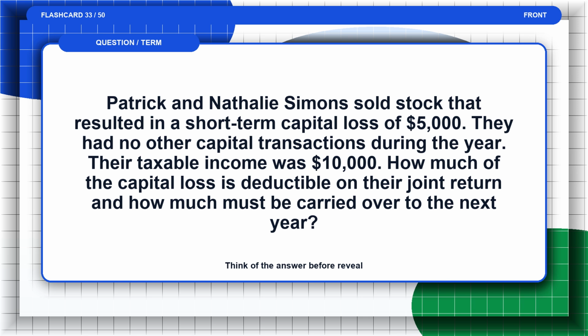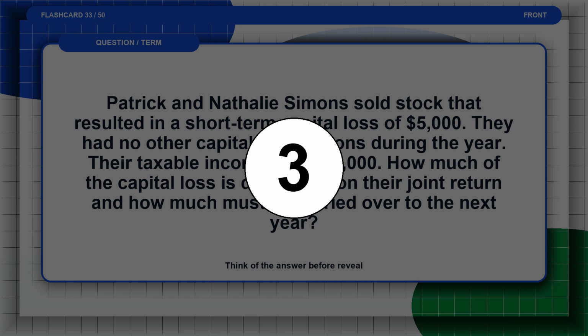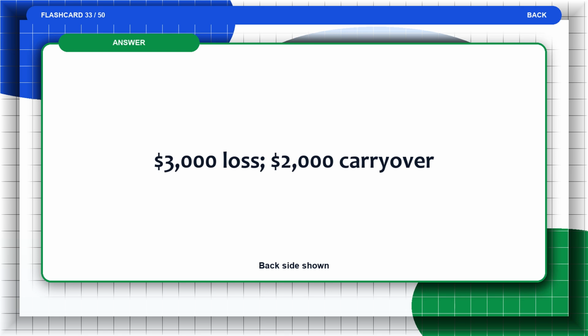Flashcard 33. Patrick and Natalie Simons sold stock that resulted in a short-term capital loss of $5,000. They had no other capital transactions during the year. Their taxable income was $10,000. How much of the capital loss is deductible on their joint return and how much must be carried over to the next year? Think of the answer before the reveal. The answer is $3,000 loss, $2,000 carryover.